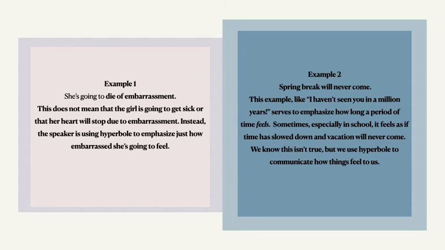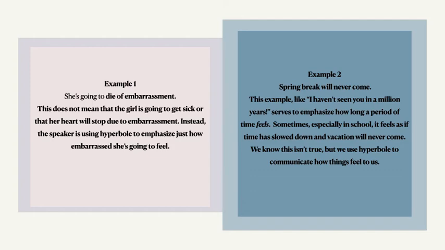Another example of hyperbole is, she is going to die of embarrassment. This does not mean that the girl is going to get sick or that her heart will stop due to embarrassment. Instead, the speaker is using hyperbole to emphasize just how embarrassed she is going to feel.